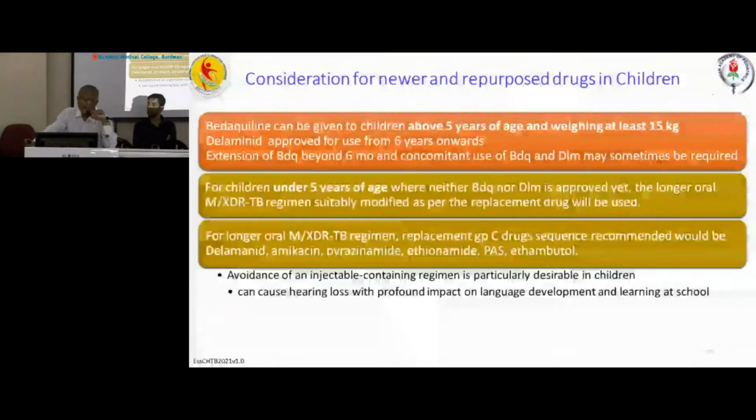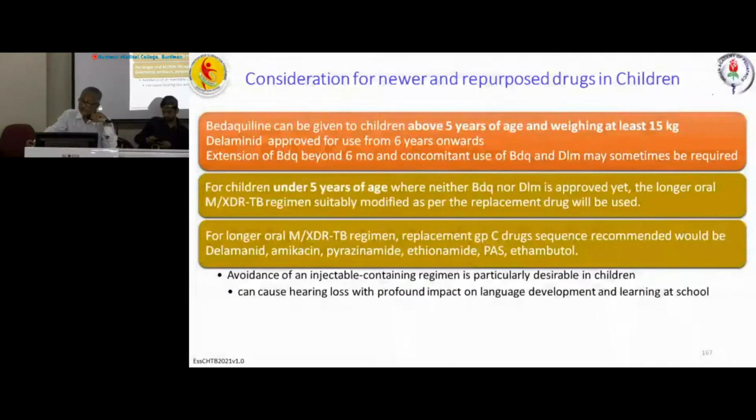And for children under 5 years of age where neither bedaquiline nor delamanid is approved, yet the longer oral MXDR regimen suitably modified as the replacement drug available. For longer oral MXDR regimen, replacement group C drugs and sequence recommended would be these. These are the group C drugs.